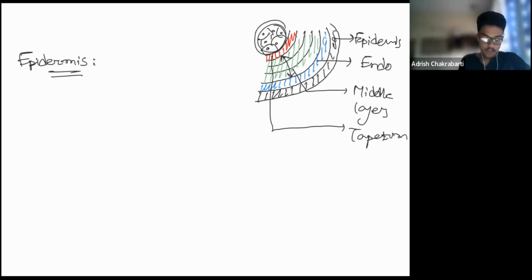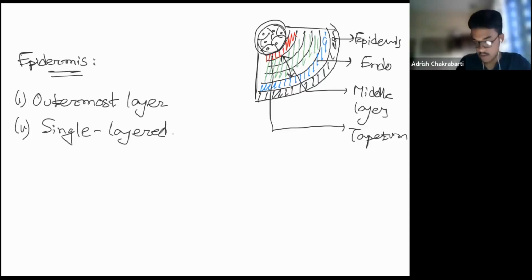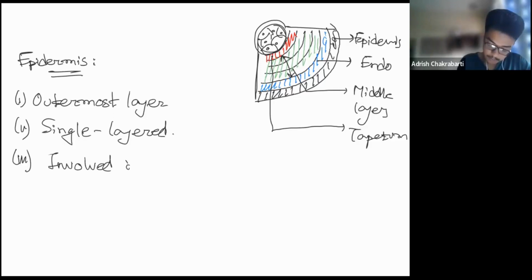Now, first coming to epidermis, as you can very clearly see from the diagram, epidermis is the first, outermost layer. First point. Next point is, as you can see, it is single layered in thickness. All these are considered like single cells. Next, as it is the outermost layer, it is involved in protection. So these are the primary points that we need to keep in mind. Epidermis is the outermost layer, single layer, and is involved in protection.